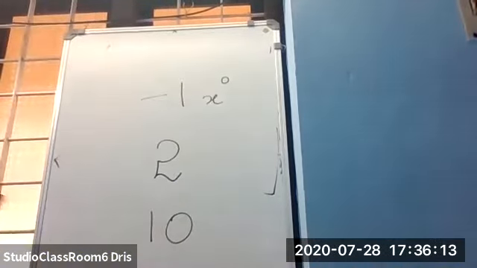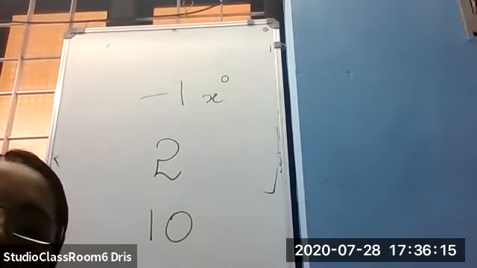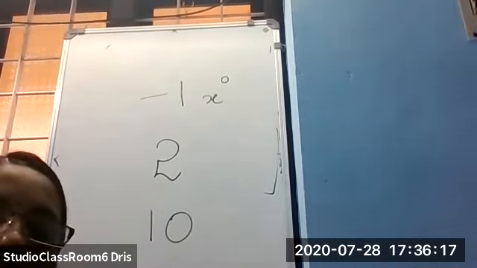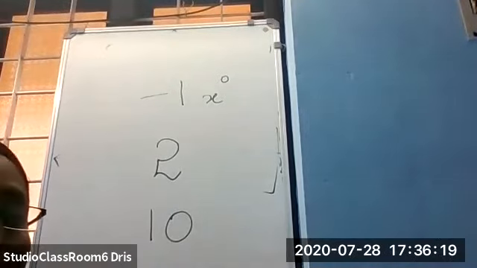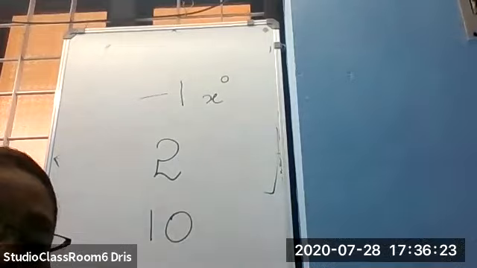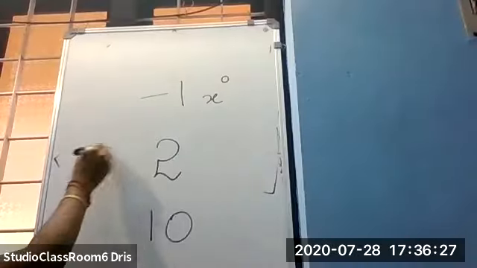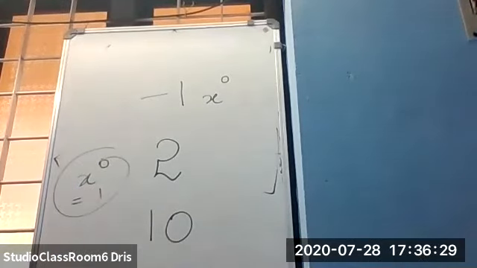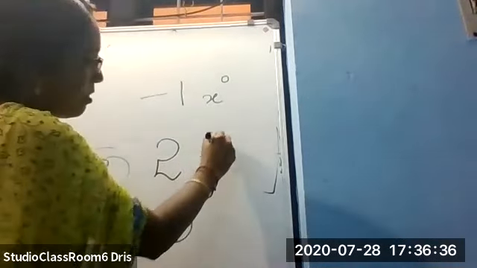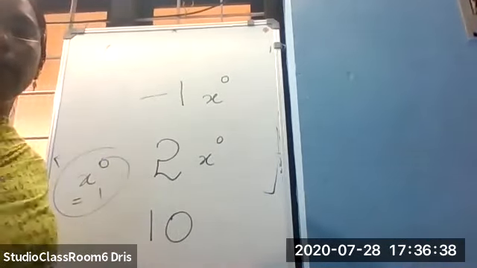What is the value of x raised to 0? 1. We have studied in exponents in 8th standard that x raised to 0 is 1. So to all these constants we can attach x raised to 0. Did you understand?